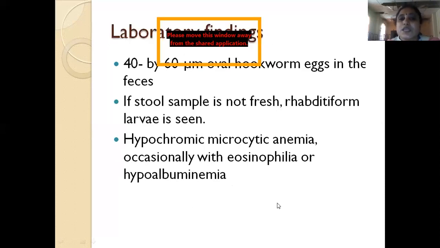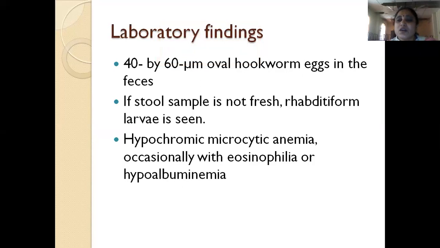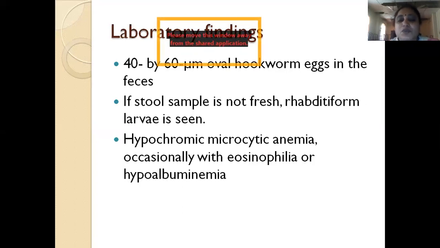So what do you see? On examination of the feces, you can see hookworm eggs. Hookworm eggs are oval in shape, 40 by 60 micrometers. If the stool sample is not fresh, you can see rhabditiform larvae in the sample. So eggs will be seen only in a fresh sample of stool. On blood examination, the patient will have hypochromic microcytic anemia. The patient may also have eosinophilia and hypoproteinemia.